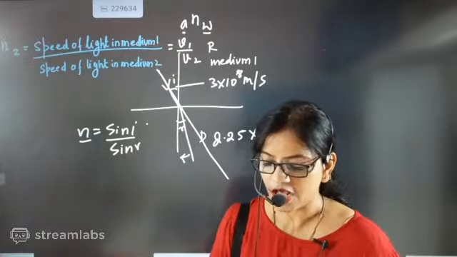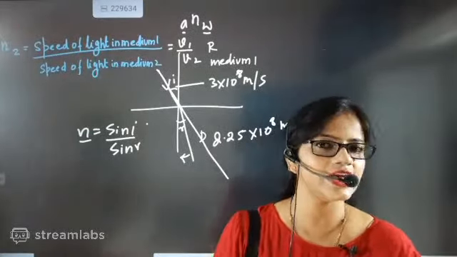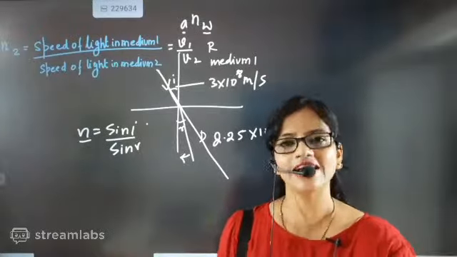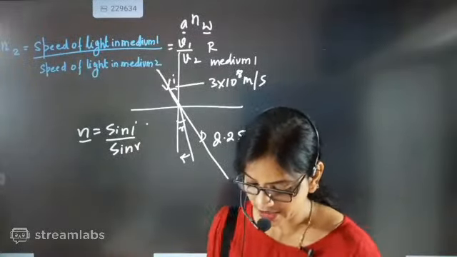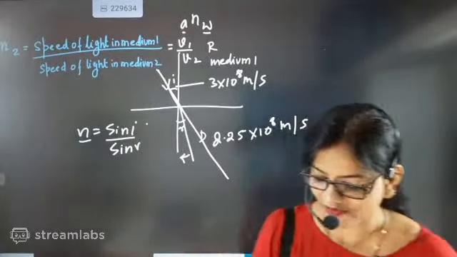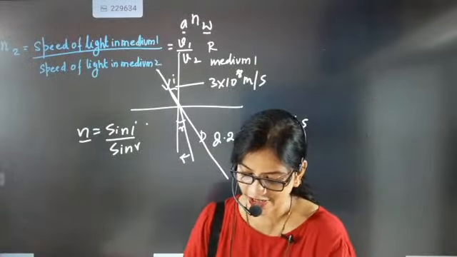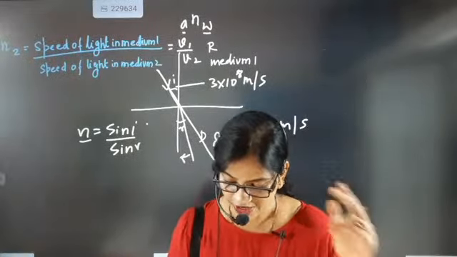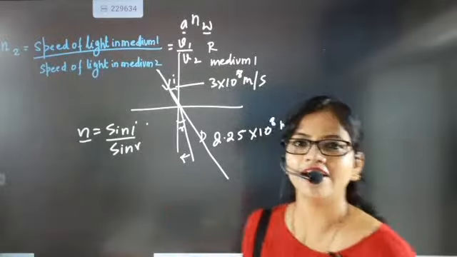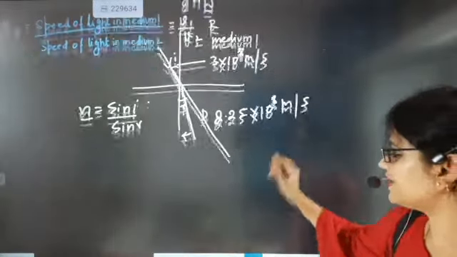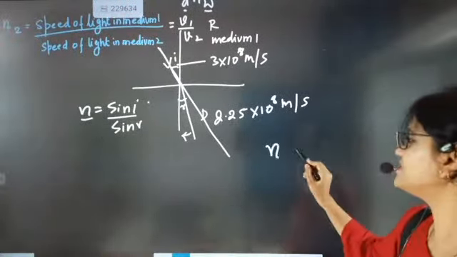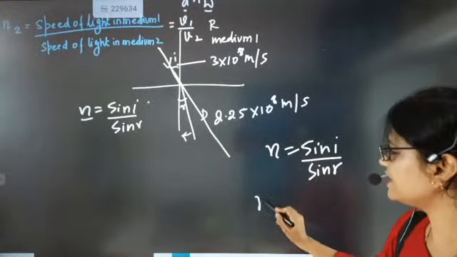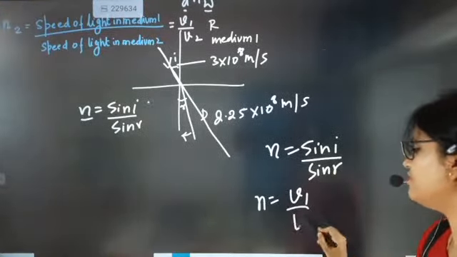Refractive index can be equal to sin i by sin r, and refractive index can be equal to speed of light in medium 1 by speed of light in medium 2. Correct, Tawfiq. Thank you so much. Speed of light in medium 1 by speed of light in medium 2. If somebody writes this like this, you will just say, okay, hats off, super, great performance. Sin i by sin r, n will be equal to v1 by v2 also.